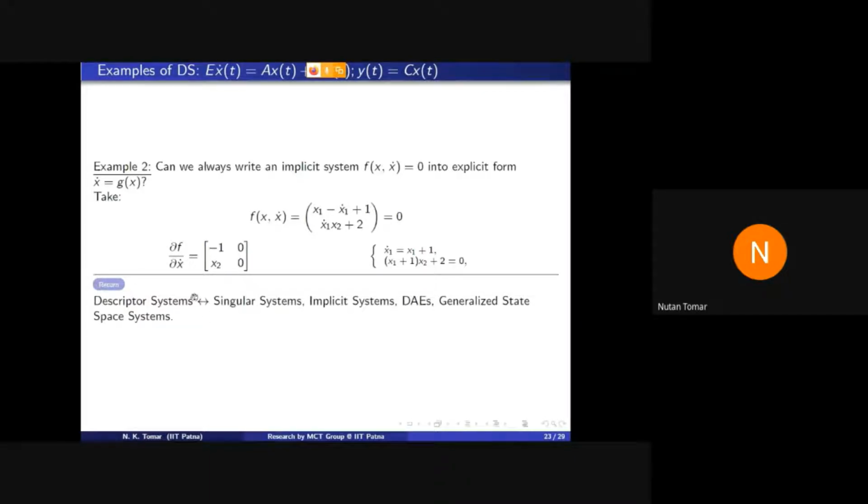See, there are some other names, particularly in mathematics, for descriptor systems. Engineers like the name descriptor system, but in mathematics, some mathematicians like to say singular systems because the matrix E in Ex dot is equal to Ax plus Bu is singular if it is a square case. Also implicit system, due to this reason. DAEs, of course, is a system in simplest form. It is a system of differential and algebraic equations, and sometimes we call it a generalized state space system.